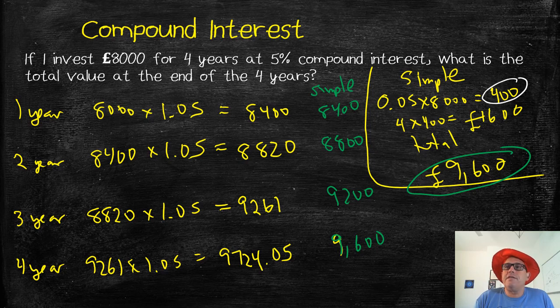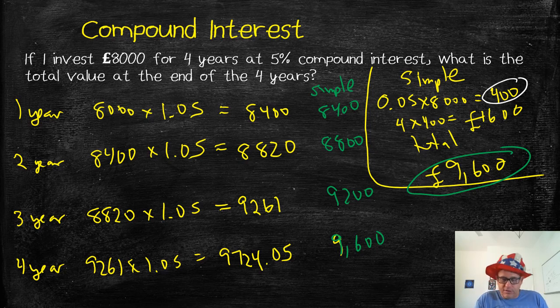So the difference is, with simple interest, I just get the same amount of interest every year, calculated on the principal, on what I started with. Every calculation was based off that 8,000. With compound interest, my interest compounds. So I not only earn interest on that 8,000 I invested, but I also earn interest on the money that I'm earning. Notice the second year, I'm working at 5% of 8,400, not 8,000, because I've earned 400 pounds of interest. So I'm not only getting 5% on my 8,000, my principal, I'm also getting 5% on that 400 I earn. So over time, it's really going to start to make quite a difference.